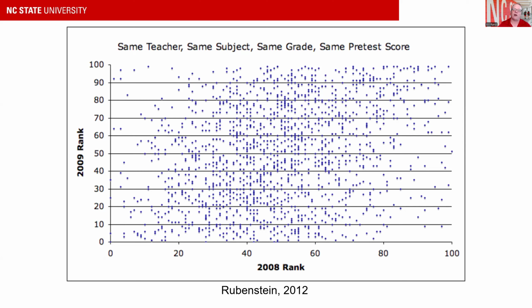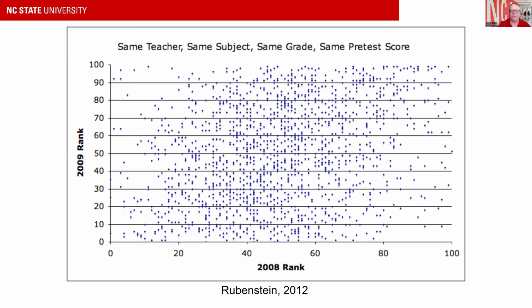versus 2009. Now, if the New York City model of how teachers do in terms of improving the ability of their students was correct, then this should be a straight line, because essentially, with the same teacher, same subject, same grade, same pretest score, the teacher's ability to contribute to the student should improve by exactly the same much every single time, right? They should line up almost perfectly.